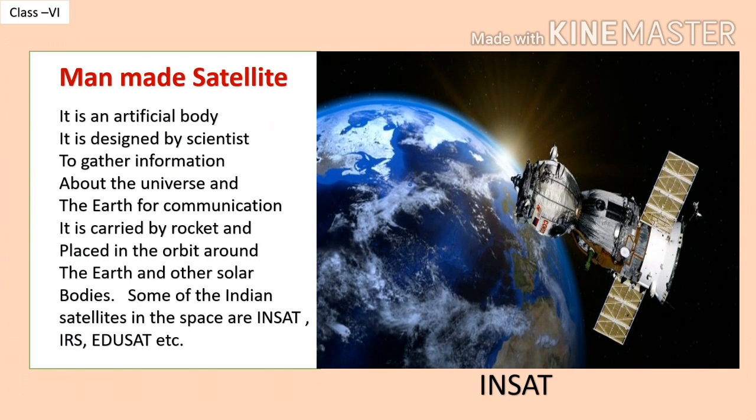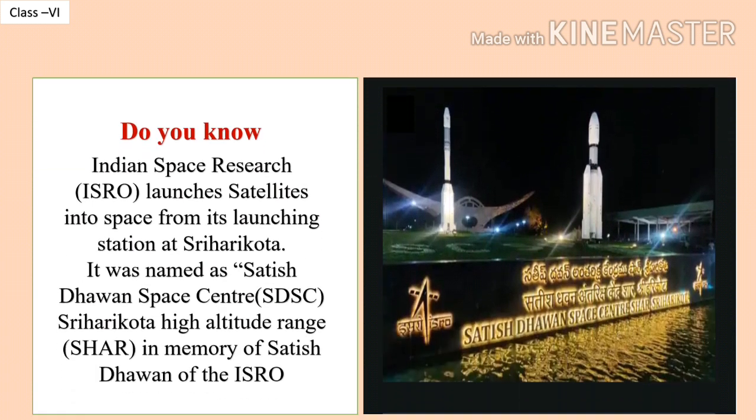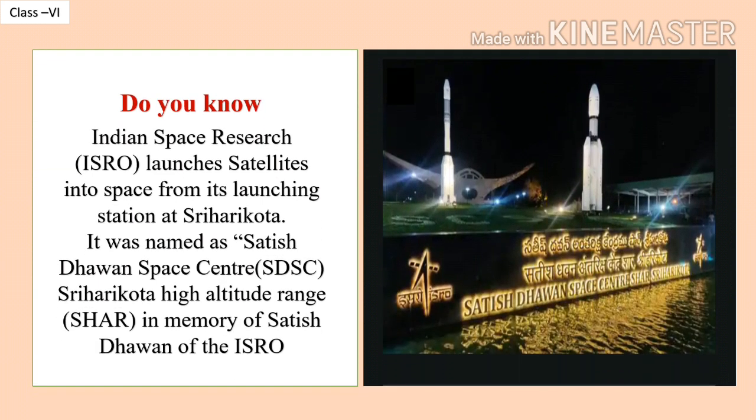Man-made satellite. It is an artificial body. It is designed by scientists to gather information about the universe and the Earth for communication. It is carried by a rocket and placed in the orbit around the Earth and other solar bodies. Some of the Indian satellites in space are INSAT, IRS, EduSat, etc. And dear students, do you know that the Indian Space Research Organization launches satellites into space from its launching station at Sriharikota in Andhra Pradesh? It was named Satish Dhawan Space Center.